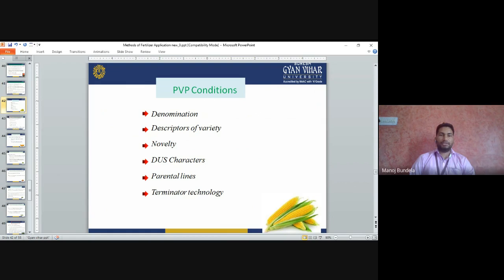Conditions for protection of varieties: denomination, description, descriptors of the variety. We have to check the novelty, the DUS characters, and the parental lines, and terminator technology should not be used.